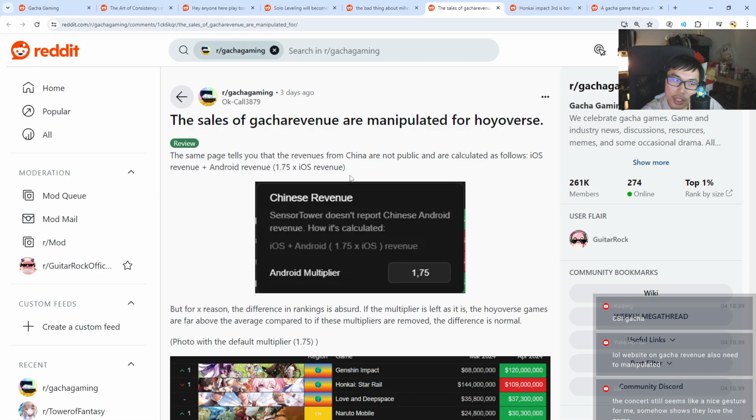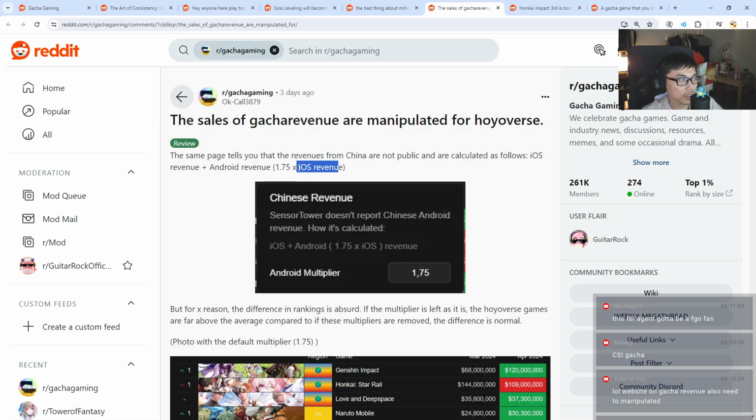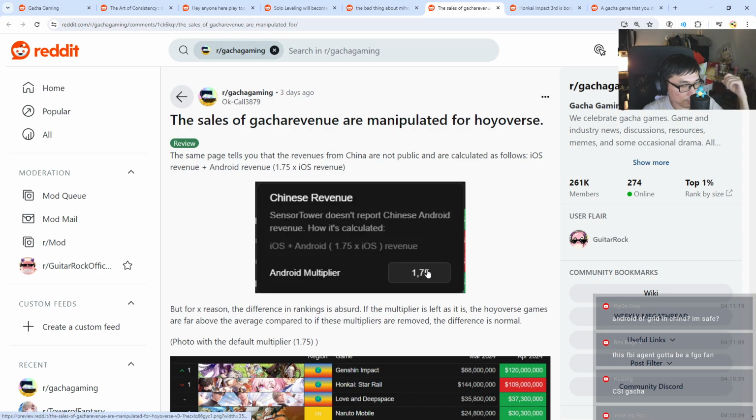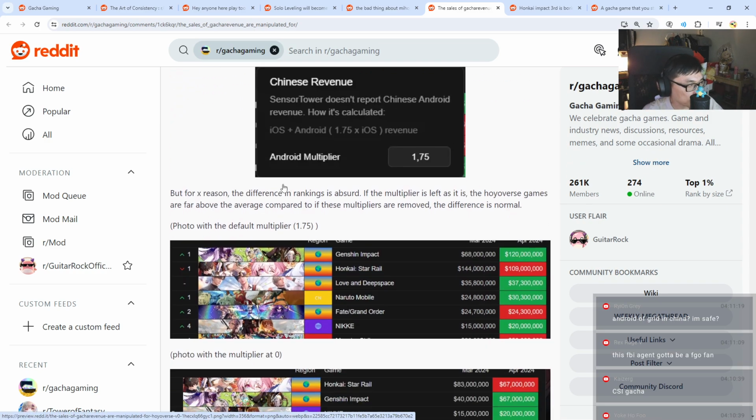It's a little bit weird, but I guess it's something to do with the US and China relationship and stuff, right? So they can't really track Android revenue. So the best thing that they have is to use this estimate, which is 1.75x of iOS, which is a little bit weird because sometimes it's not really 1.75x. It could be more or it could be less, but it's an estimate. You can never get an accurate representation anyways. But I know the Gacha Revenue website uses this multiplier. I've mentioned this multiple times before.